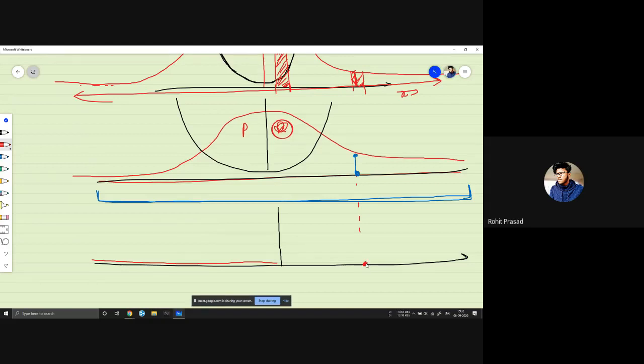We measure that the particle is exactly here. So the probability of being at that position will be one. The probability of being anywhere else is zero, and being at this position is one.